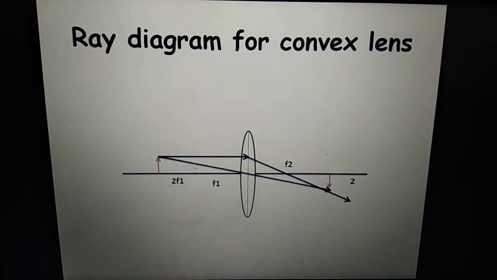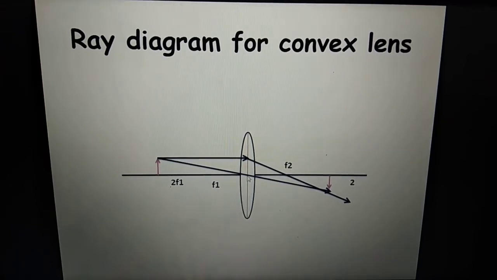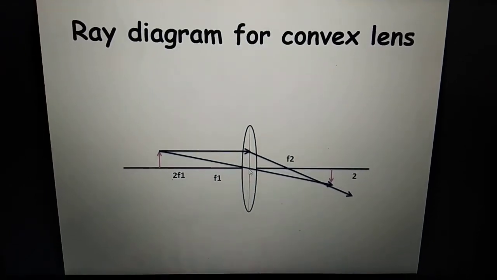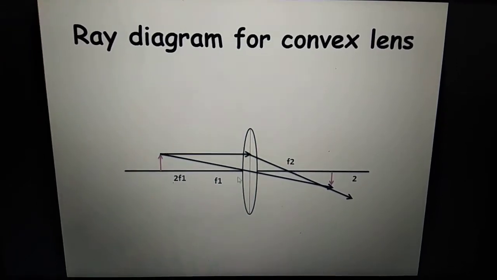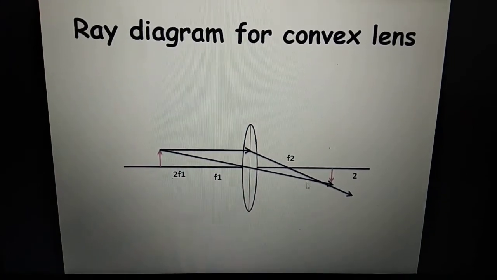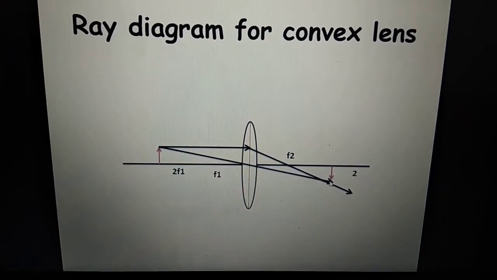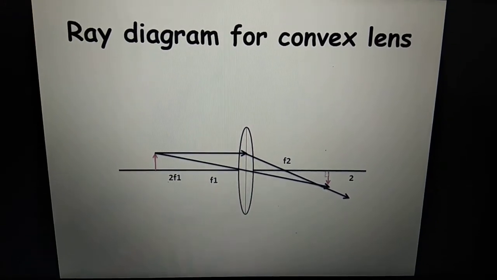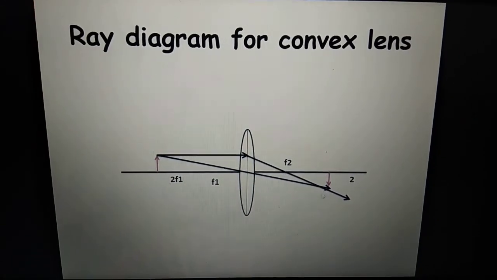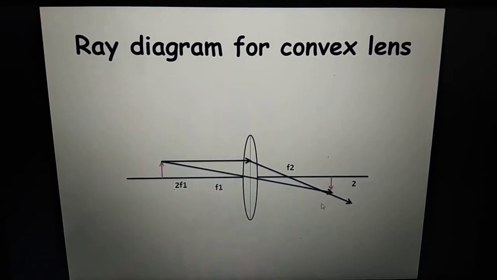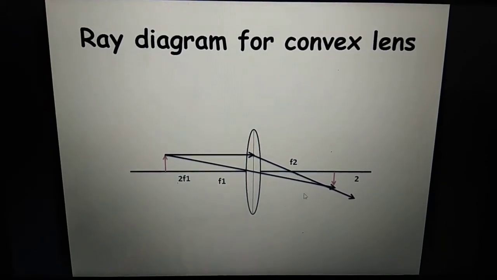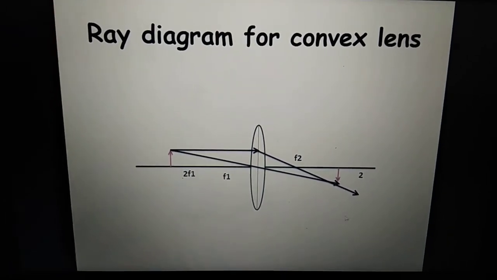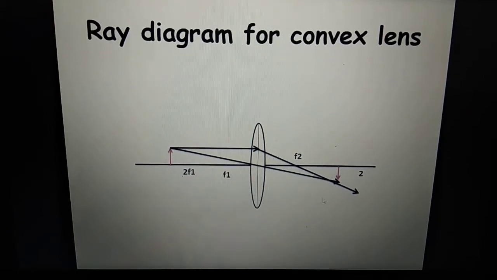Okay. And now one point you have chosen exactly in the middle. So one ray from the head will go through this and meet this ray. Where these two will meet, that will be my location of the image. In this case, the image is real because it is inverted, and the position of the image is in between focal length and 2f.